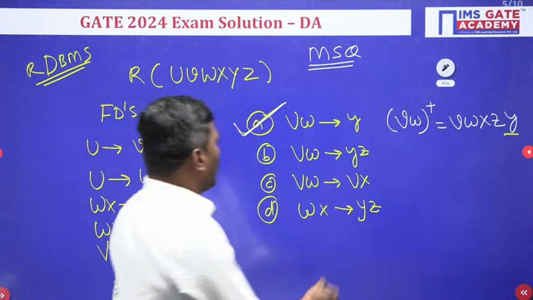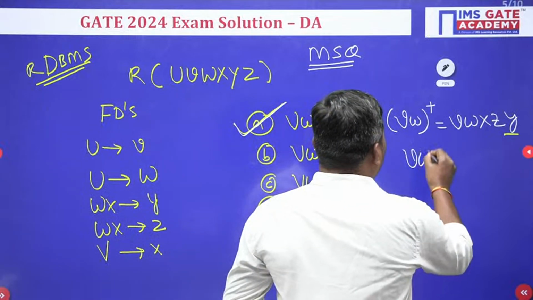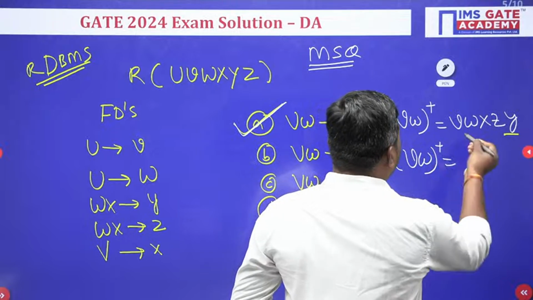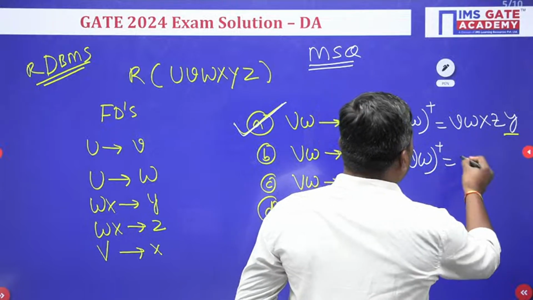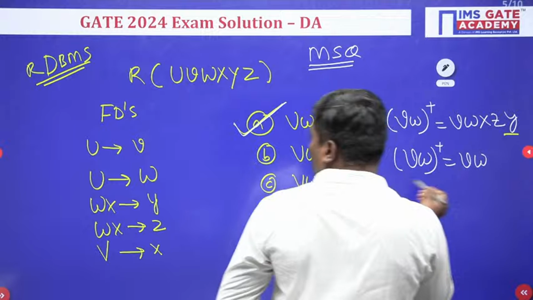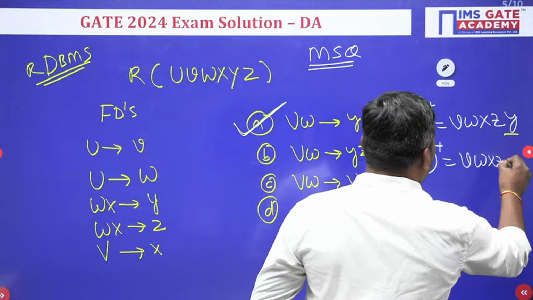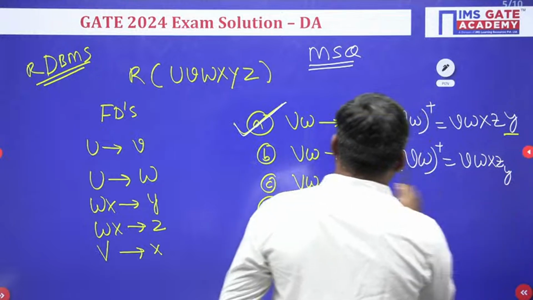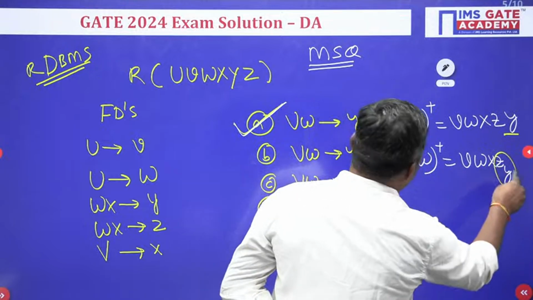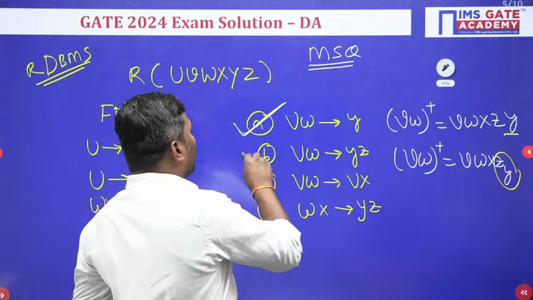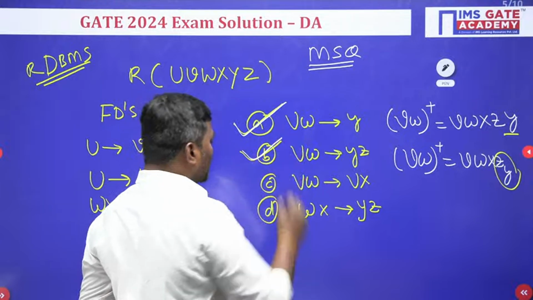Now the second one. Again VW closure, same thing we will get, but let's try. VW, V derives X, WX derives Z and Y. So YZ should be there, and YZ is included. Hence option B can also be determined.